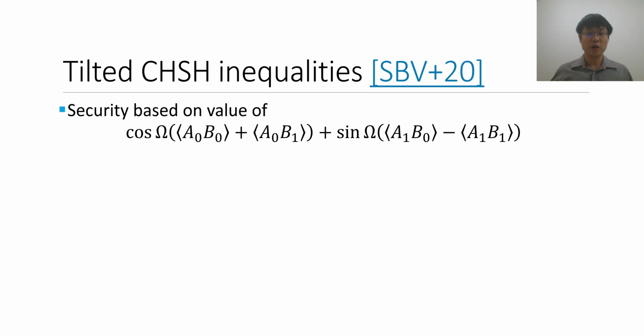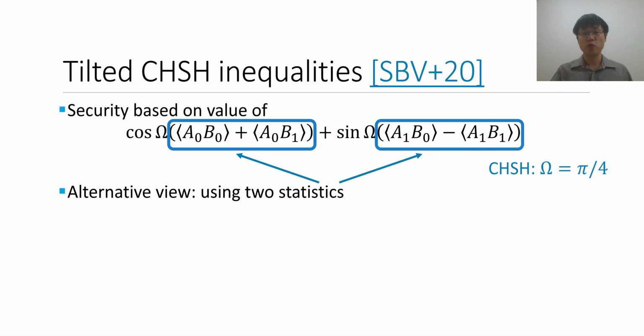So essentially the protocol is based on estimating the value of this parameter, and if it's not sufficiently high, then the protocol will abort. We can see that this parameter here is essentially a generalization of the CHSH value, because CHSH corresponds to the case where these coefficients are equal to each other. So it's just a more general expression. And another perspective we can take on this expression is that we can think of the protocol as in fact estimating two different parameters, two different statistics, the ones that are highlighted in the boxes here.